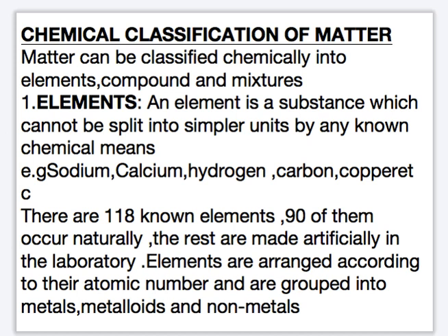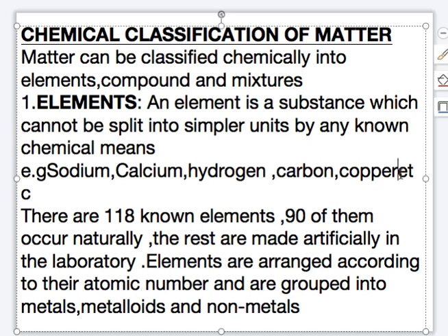calcium, hydrogen, carbon, copper, nitrogen, oxygen, sulfur, fluorine, chlorine, magnesium, etc. Elements are arranged according to their atomic number, and they are grouped into metals, metalloids, and non-metals. The arrangement of elements in a table according to their increasing atomic number is referred to as the periodic table.